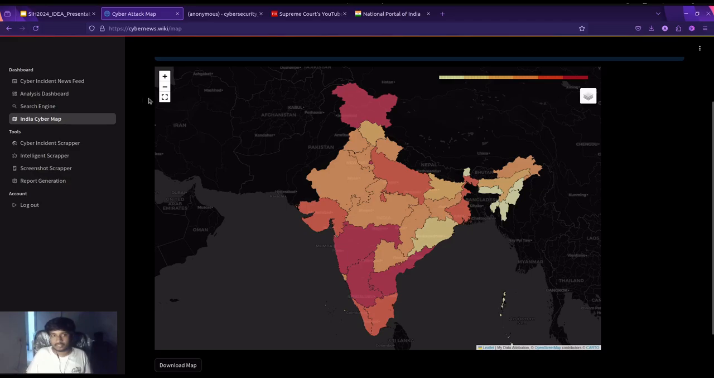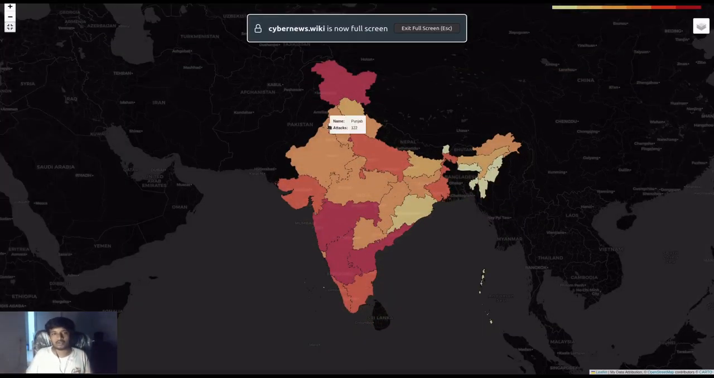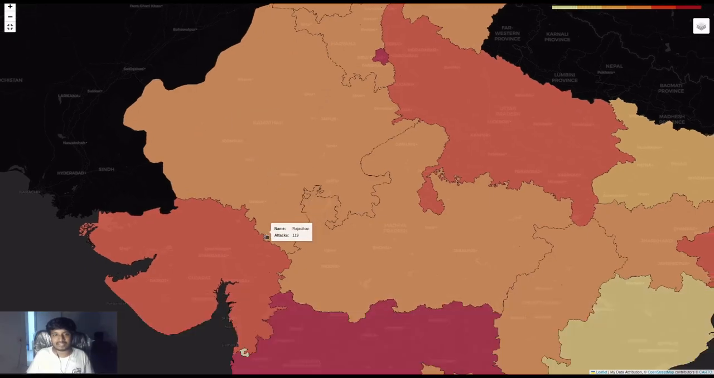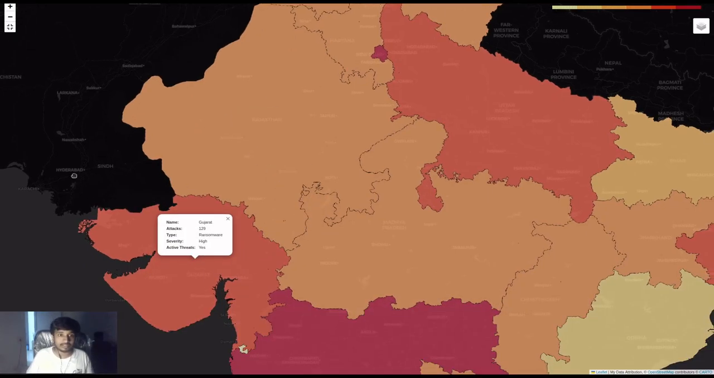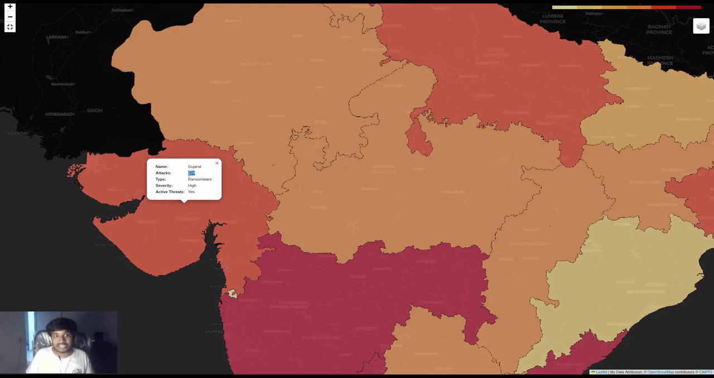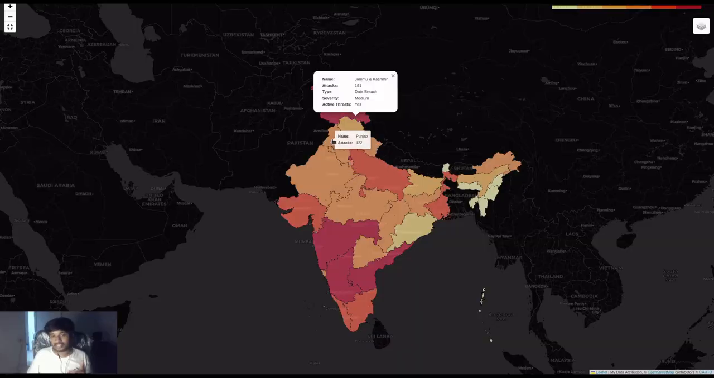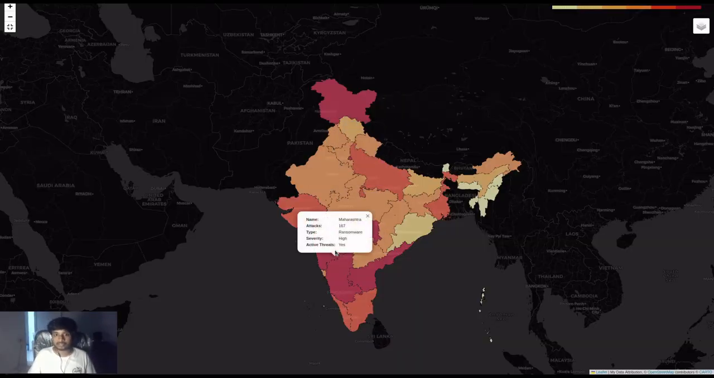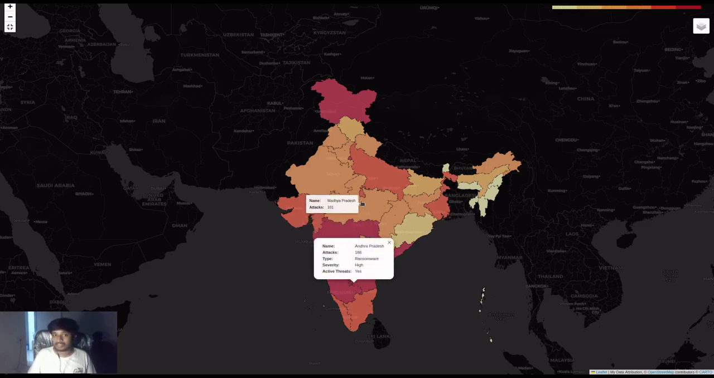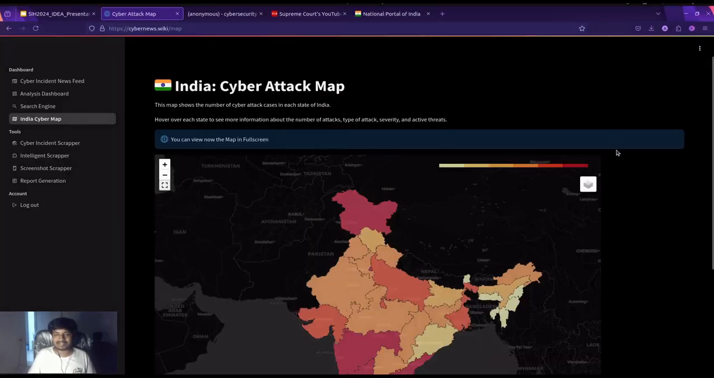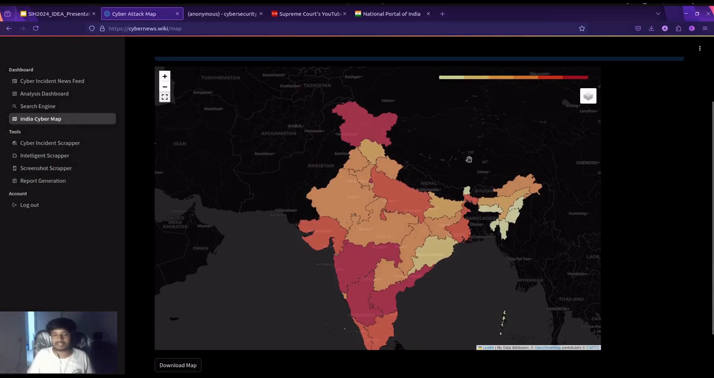For example, you can first of all full screen the whole map, and you can see every state. For example, I will click on Gujarat, where we currently are. You can see that there were 129 attacks in the last month, with ransomware at a very high rate. The severity was high, and there are still active threats present in this region. Major attacking states are Jammu and Kashmir, Maharashtra, Karnataka, Andhra Pradesh, and also Delhi, according to our data. So as per our analysis, we plotted them on the Indian map.